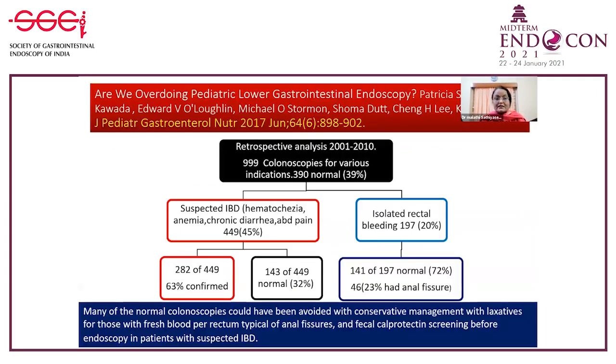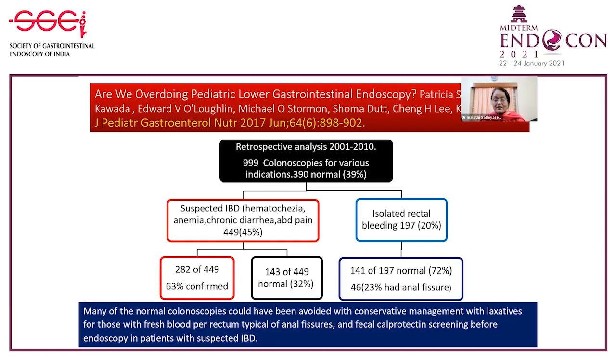This is an elegant study reported by Kawada, where they did a retrospective analysis from 2001 to 2010. They had 999 colonoscopies, and they found that isolated rectal bleeding was in 197, that is 20% of the indications.